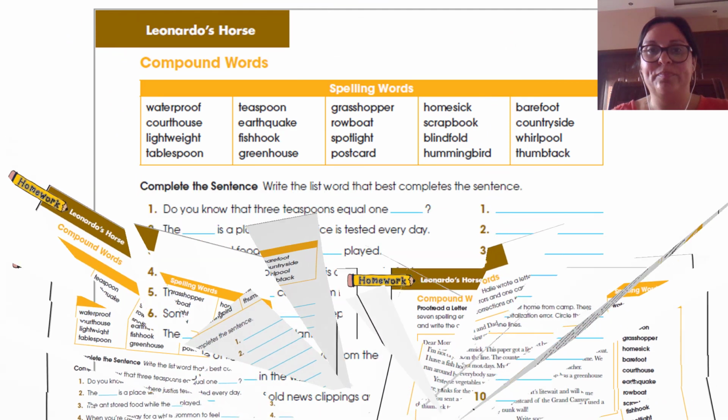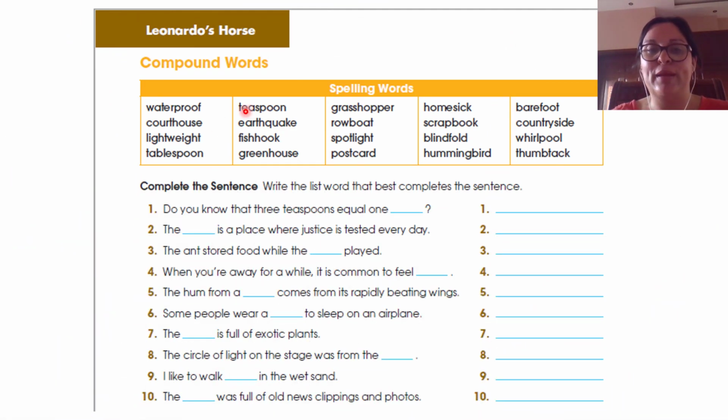So let's see. The first part of page 86, compound words, says, let's read the directions. Complete the sentence. Write the word that best completes the sentence. Number 1. Do you know that 3 teaspoons equal 1 what? Do you remember I was explaining to you? With 3 teaspoons, the little ones, we make 1 what?